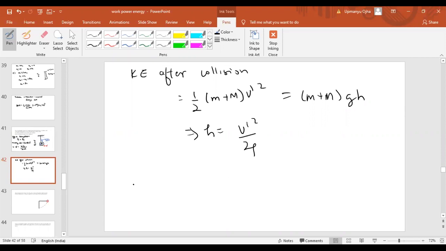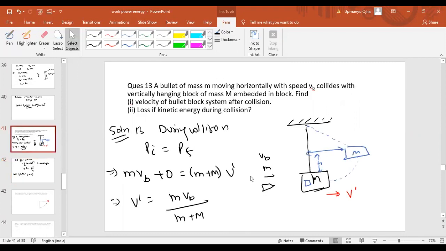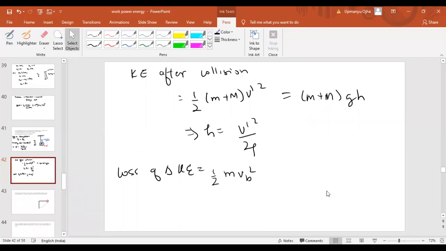So loss of kinetic energy will be equal to half m vb square, the initial kinetic energy, which was the kinetic energy of the bullet, minus half (M plus small m) v dash whole square.